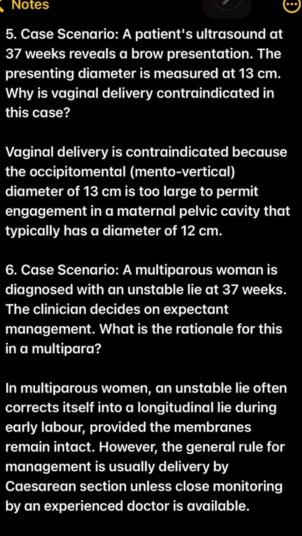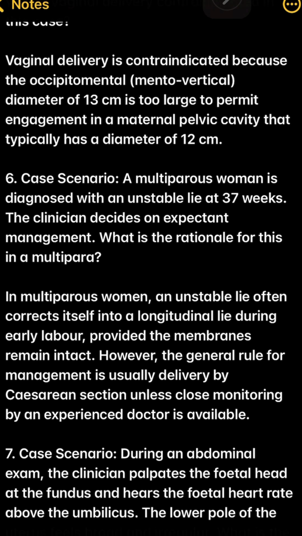6. Case scenario. A multiparous woman is diagnosed with an unstable lie at 37 weeks. The clinician decides on expectant management. What is the rationale for this in a multipara?